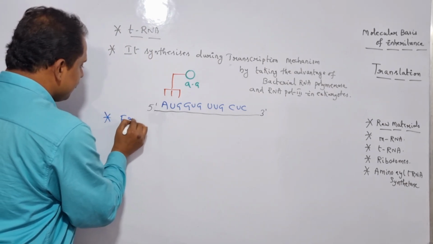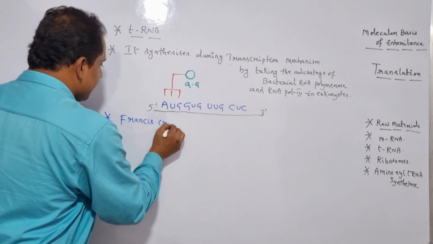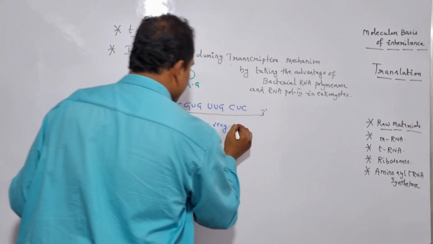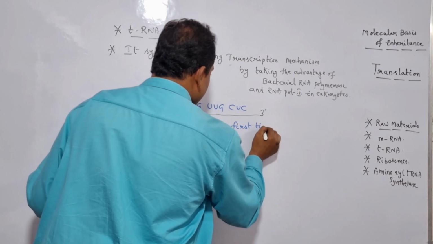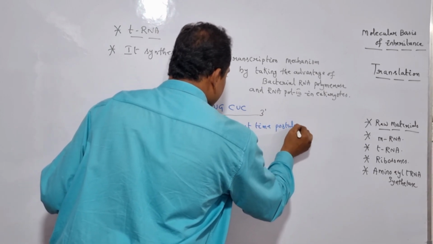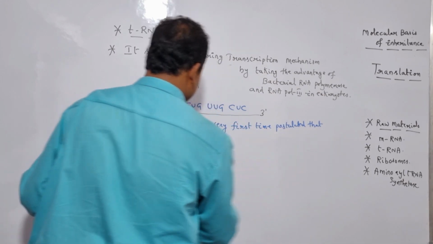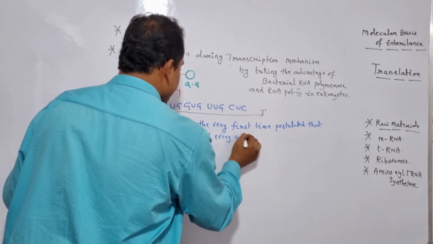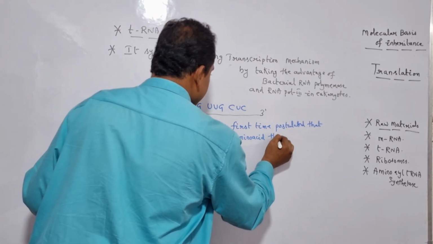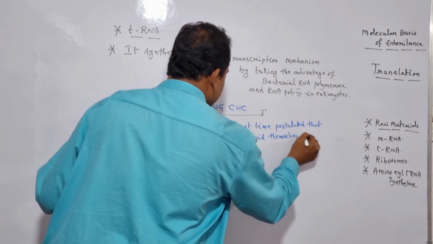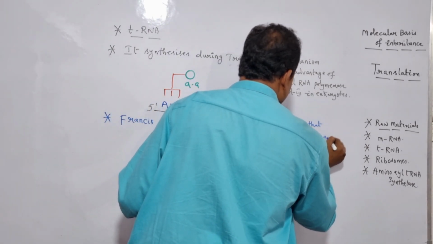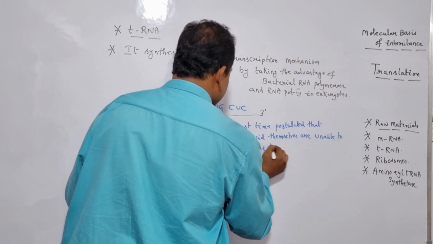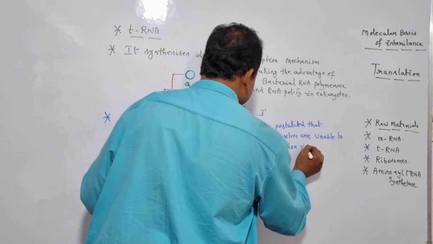Francis Crick for the very first time postulated that each and every amino acid themselves are unable to recognize the codon in mRNA.